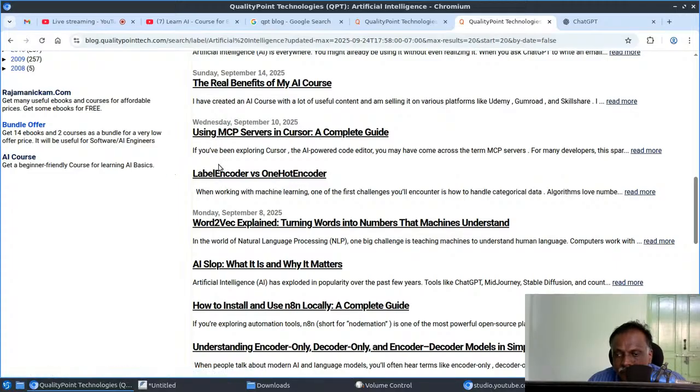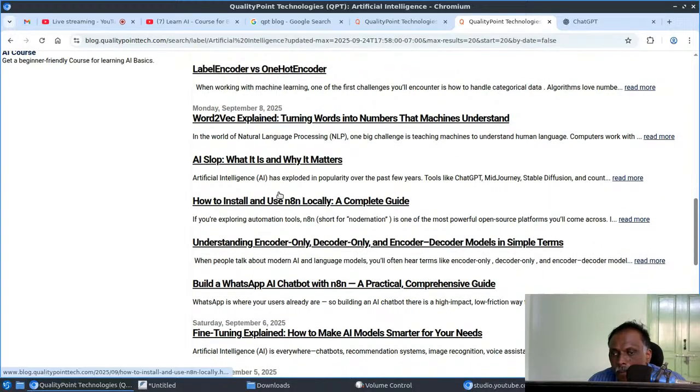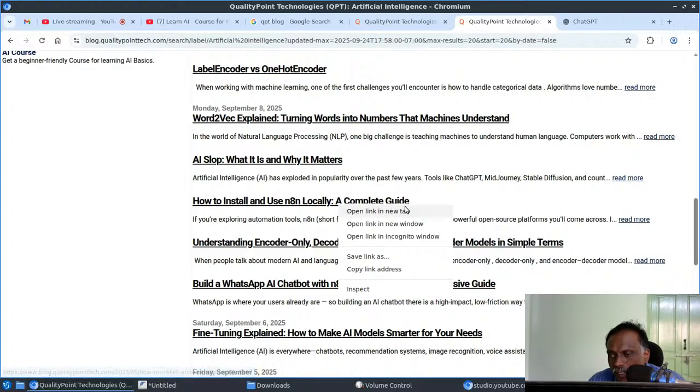This one, normally people get this kind of question: label encoder versus one-hot encoder. So I explained that, and this explains AI slop. This is a major problem these days, right? So I explained that, the junk data created by AI tools. This is a very common question, right? How to use n8n locally. So this is a complete guide about that. So you can check that.